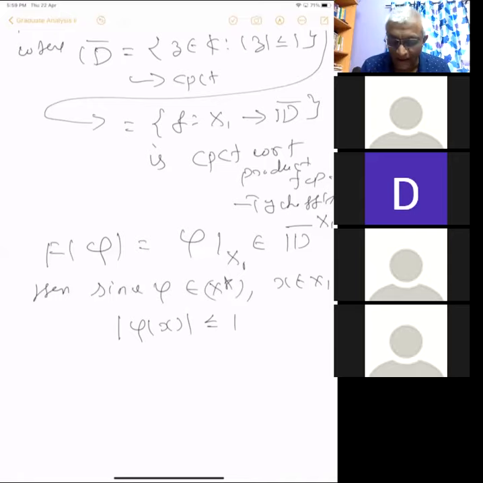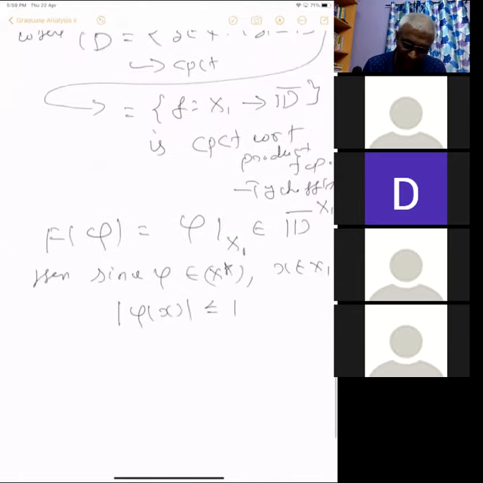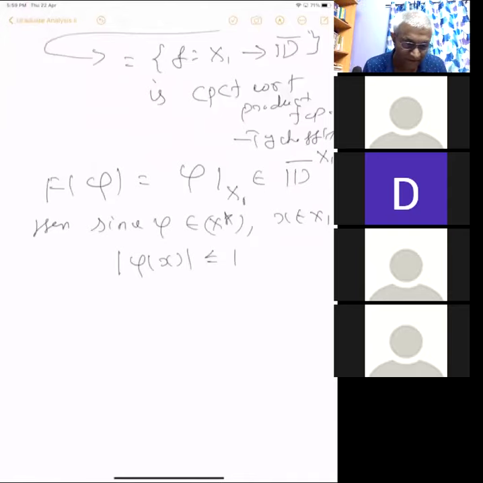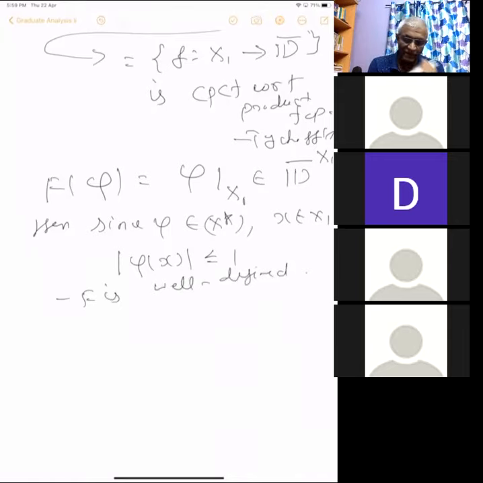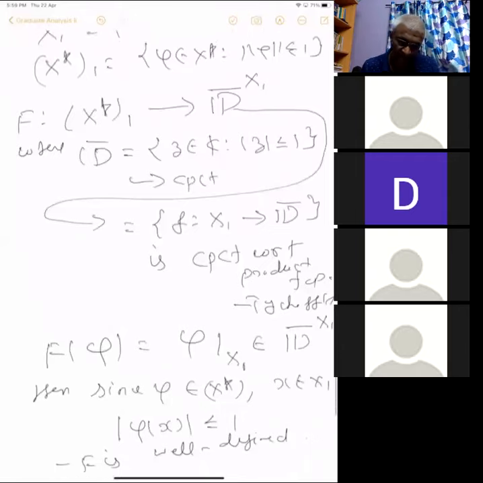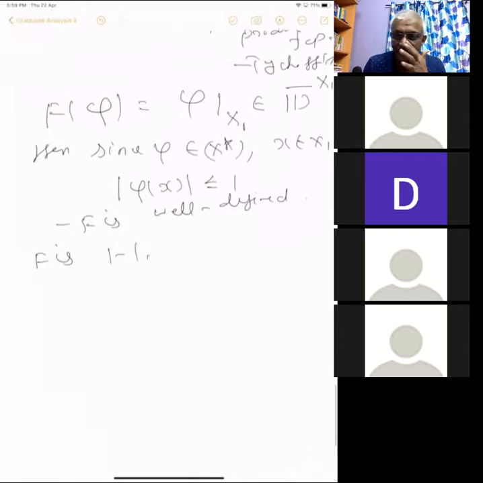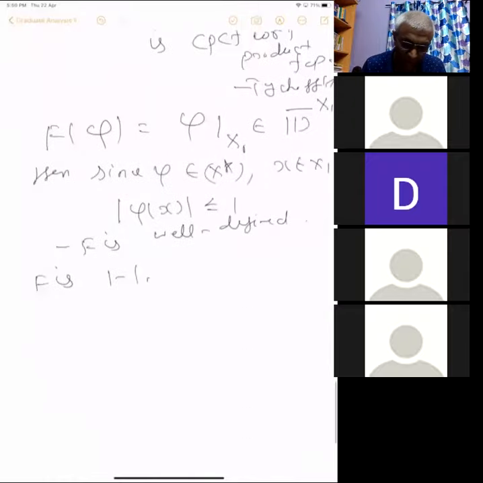I'm just taking a phi and restricting it. That's all. So this means the map F is well defined; it is indeed in the topological space we want. Then we want to verify that F is 1-1. Let us go to the consequence of claim 1 later and just verify this first. F is 1-1, that is the claim.